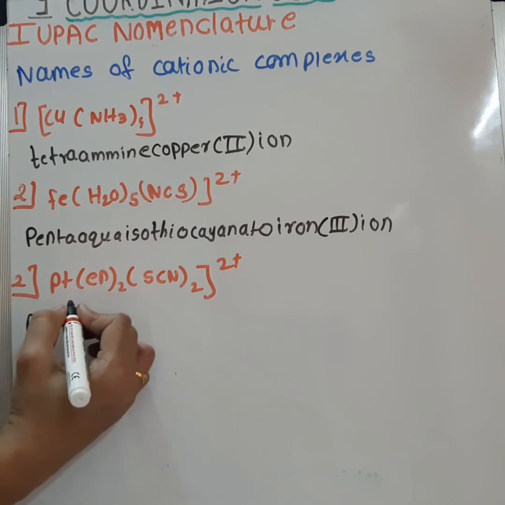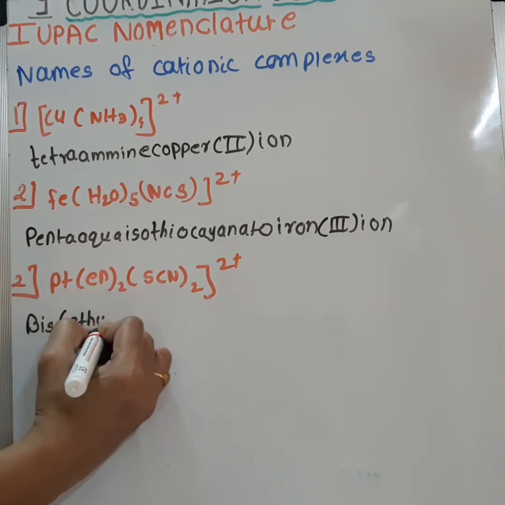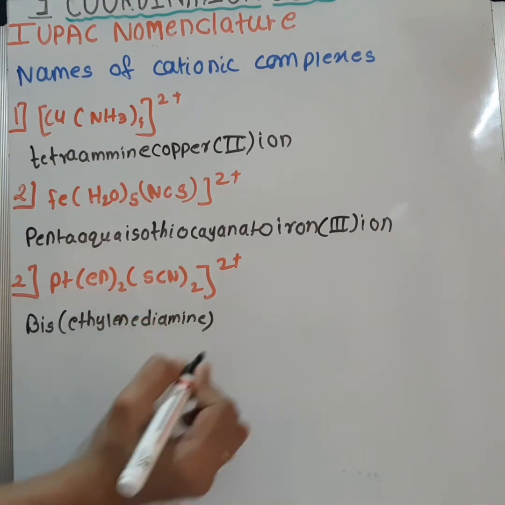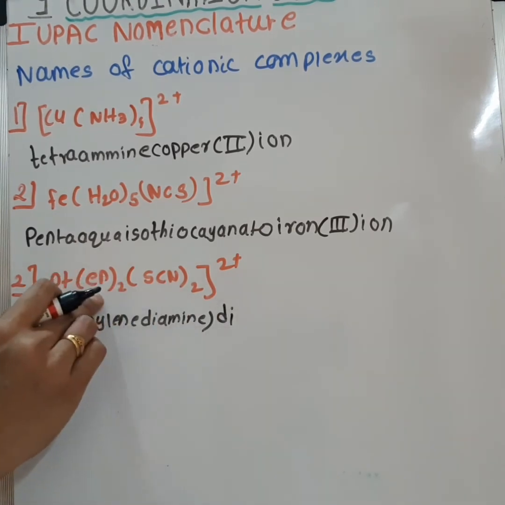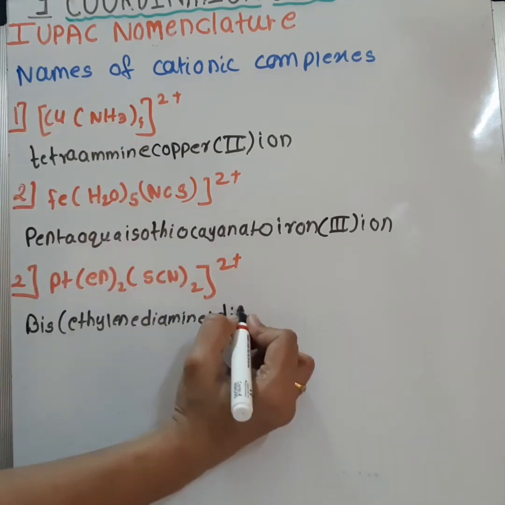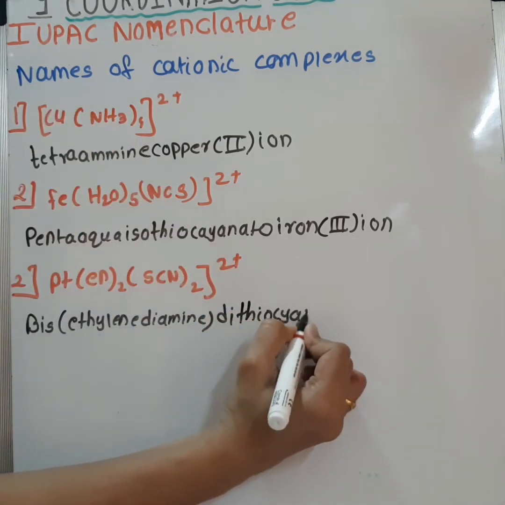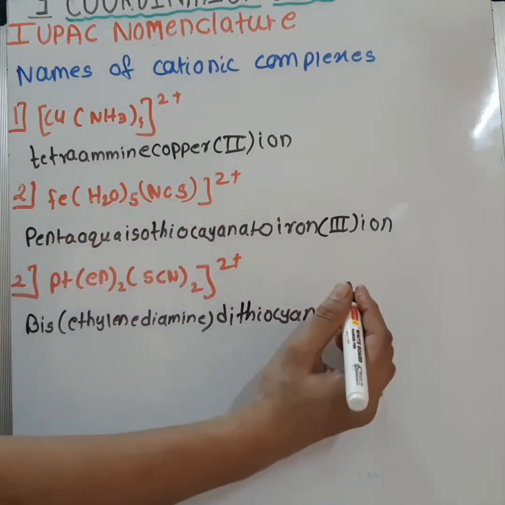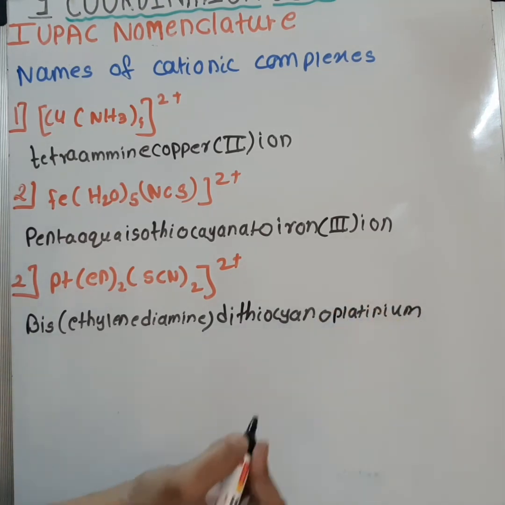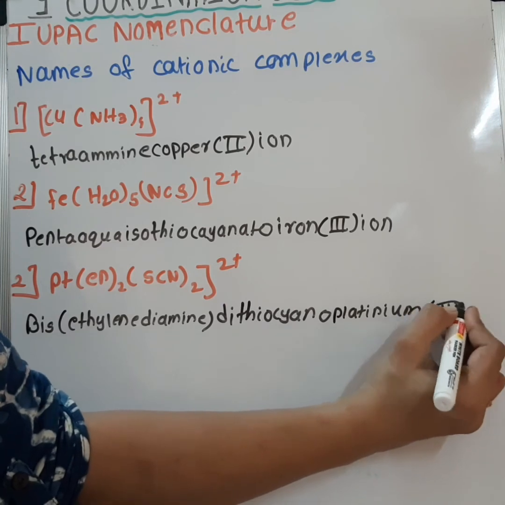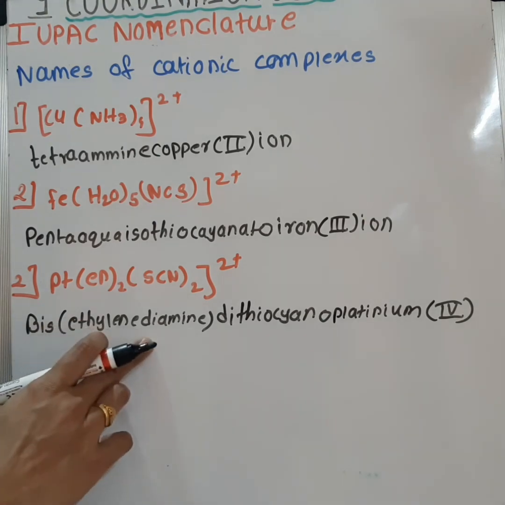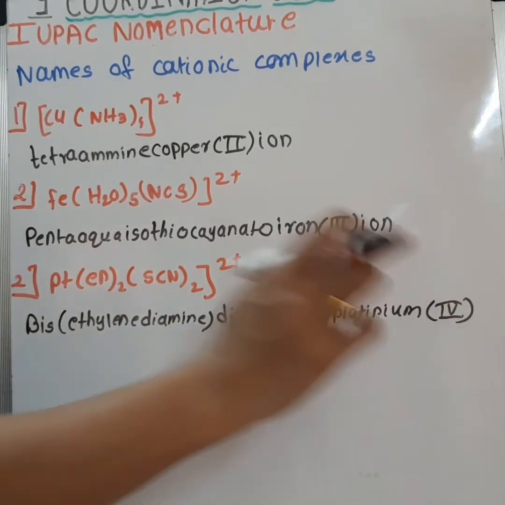So bis ethylene diamine, it will be in bracket, and then di for SCN, that is thiocyanate, then metal name, that is platinum, oxidation state of platinum, that is 4 here. So this will be the name of the complex, bis ethylene diamine dithiocyanate platinum 4.